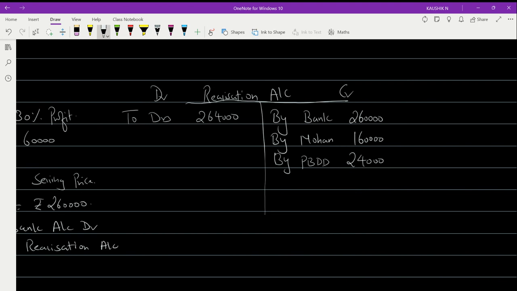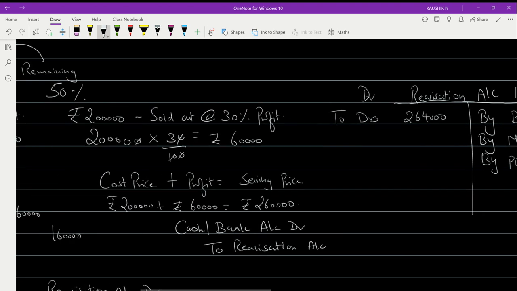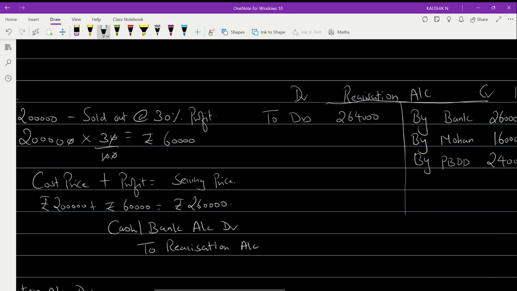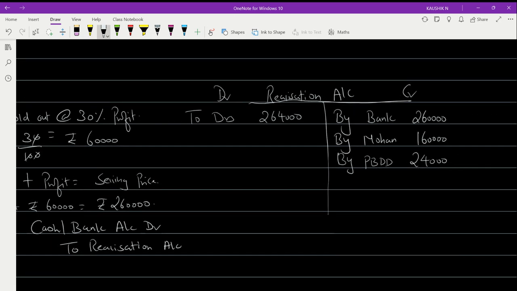If this is the case, what I did is correct. But the problem is not in this way. Also I should mention one more thing: if you have received all the debtors' amount, you'll write here 'by bank', and within a bracket you can write debtors 2 lakh 64,000, because it's the amount that you have got realized.